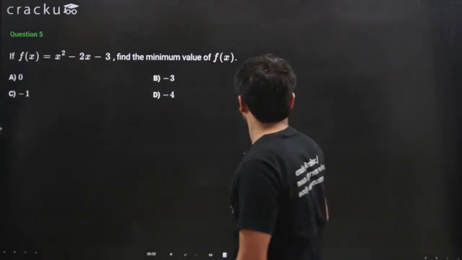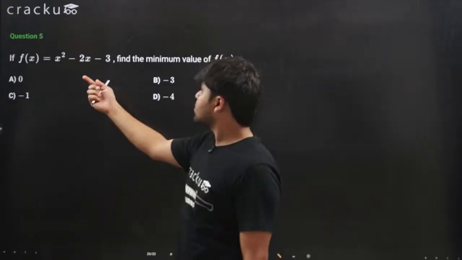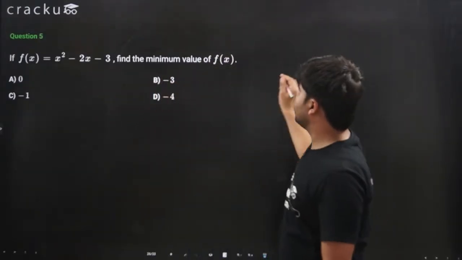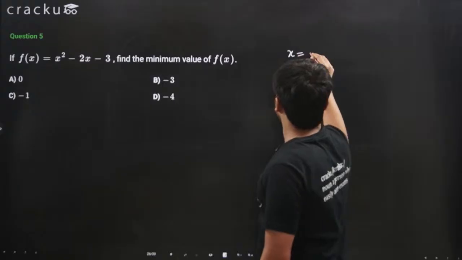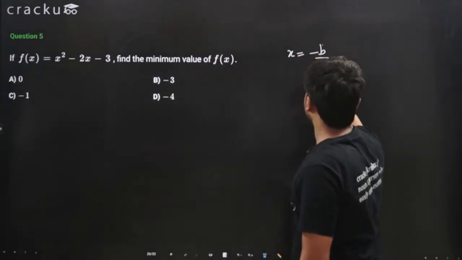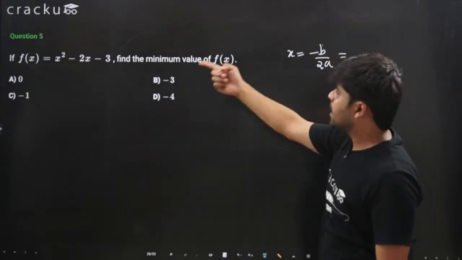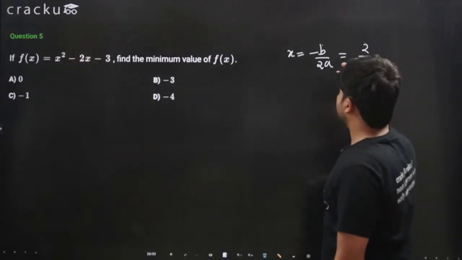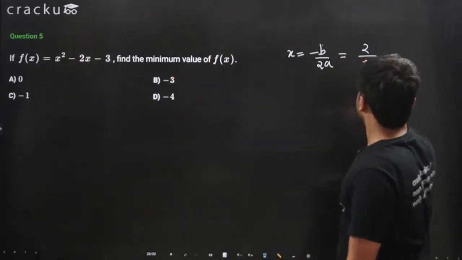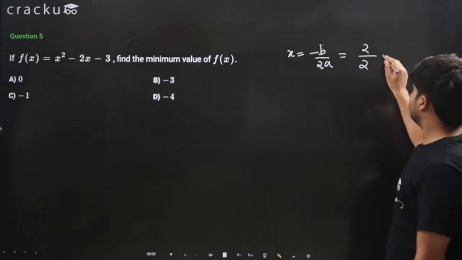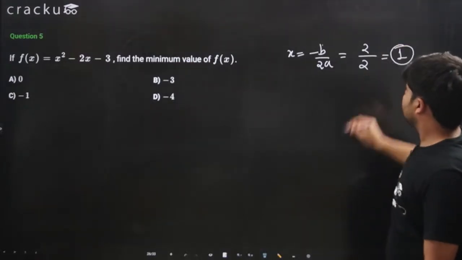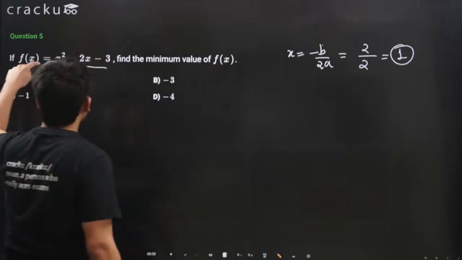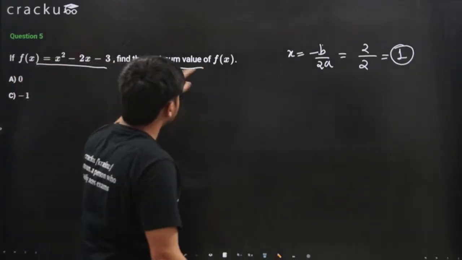Okay. So f(x) equals x squared minus 2x minus 3. Find the minimum value. It will happen at x equals minus b over 2a, which is 2 over 2, nothing but 1. So if we put the value of x in this equation, we'll get the minimum value of f(x).